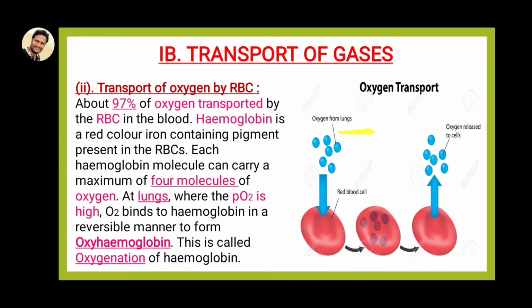The partial pressure of oxygen is very high. So these oxygen molecules directly bind to hemoglobin in the RBC. These hemoglobin or RBC then carry oxygen to each and every cell in our human body. The human body consists of some crores of cells. So the oxygen binds to RBC and travels through blood flow, and within the RBC, hemoglobin carries the oxygen to the tissues.